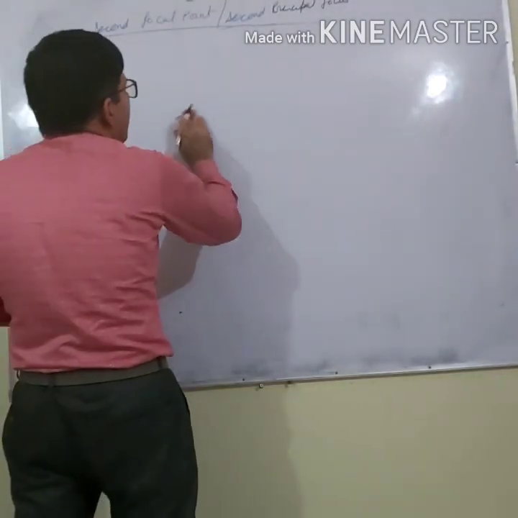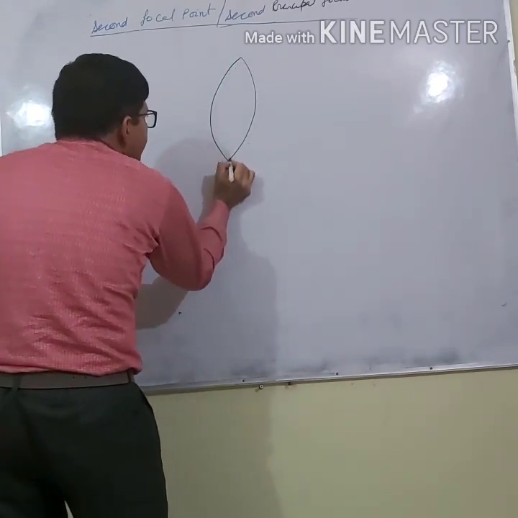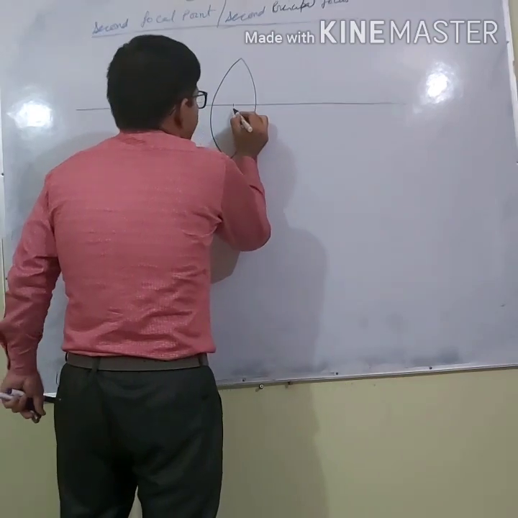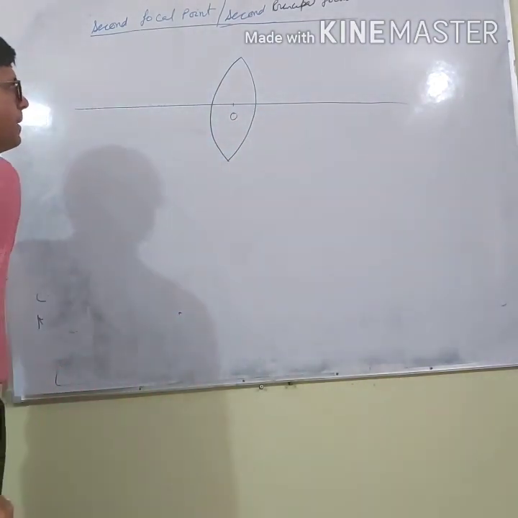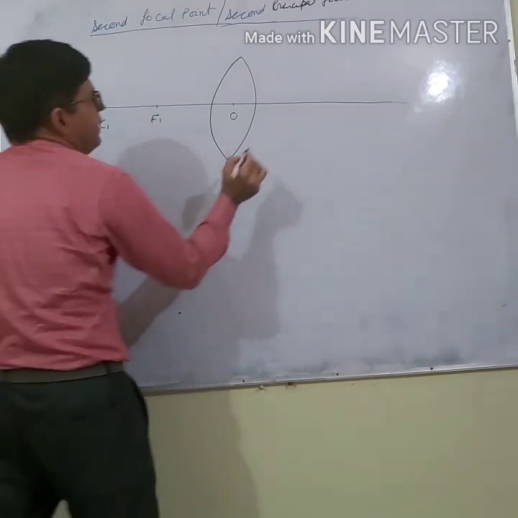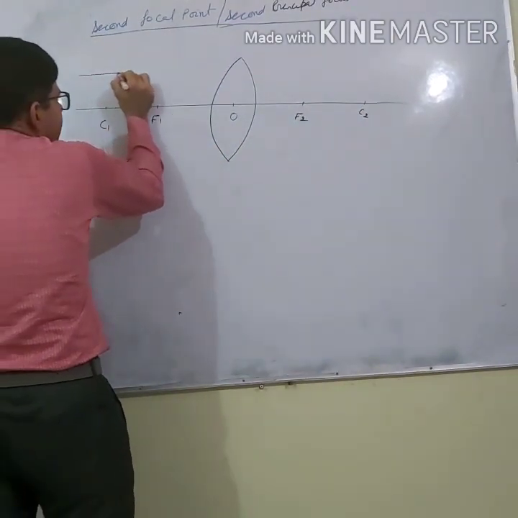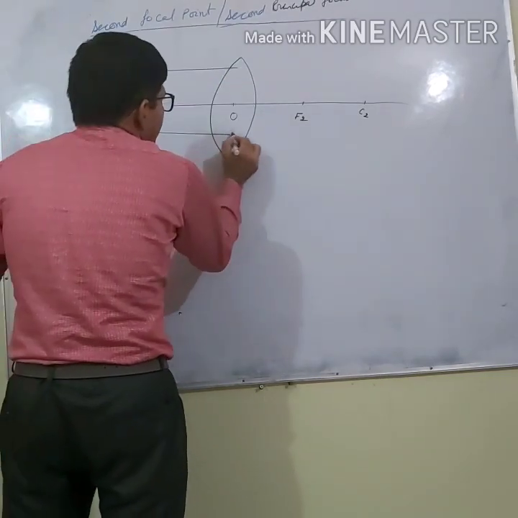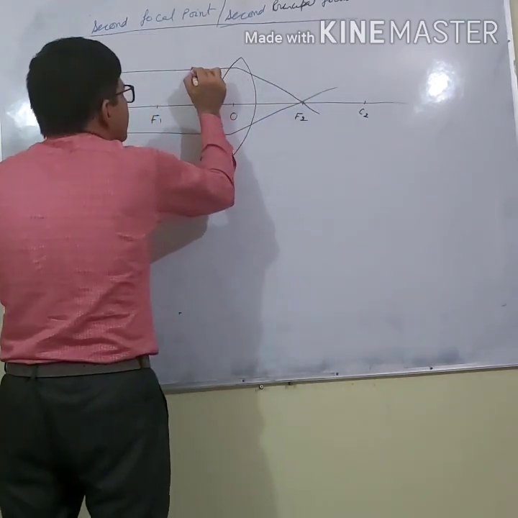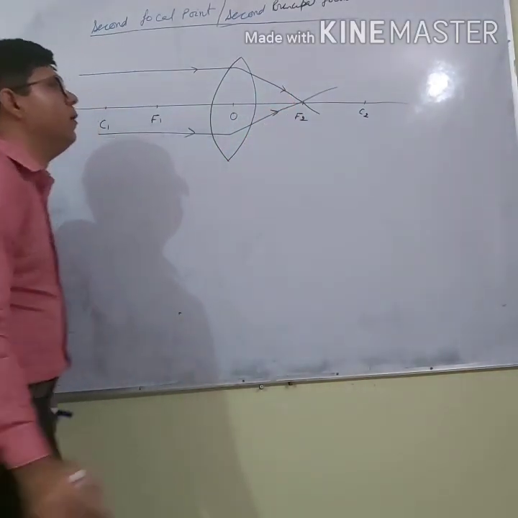Let us say we have this convex lens, and this point is the optical center. Now we know that f1 is here, so c1 is here. Let us say f2 is here, c2 is here. If the object is at infinity, where is its image formed? Its image is formed at the focus,